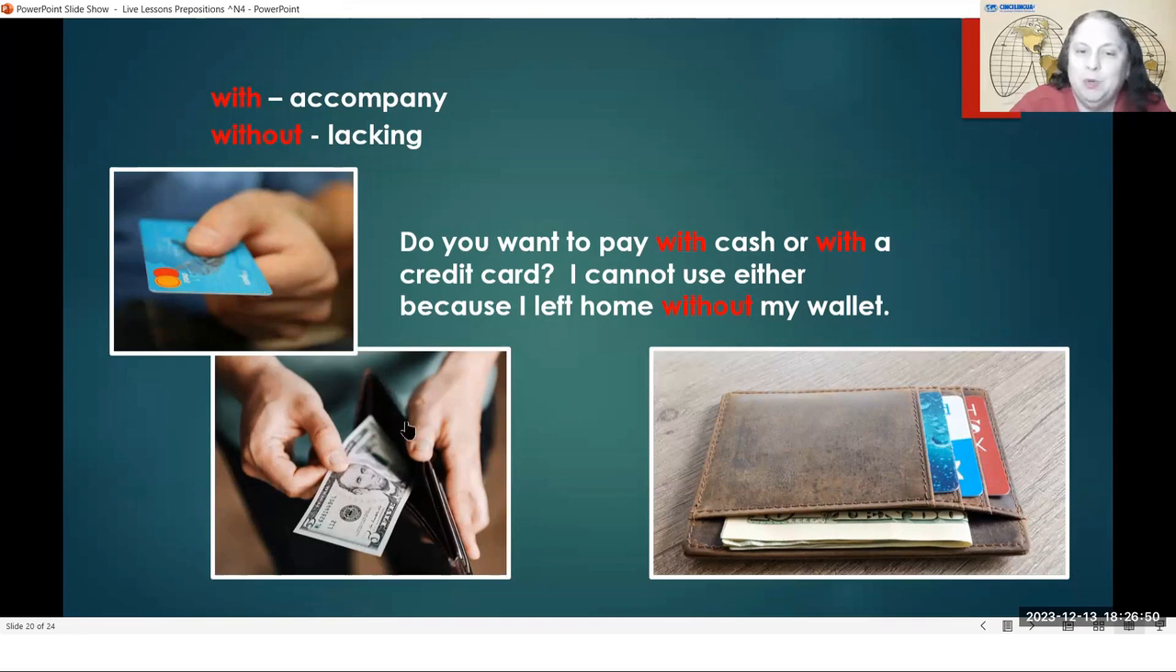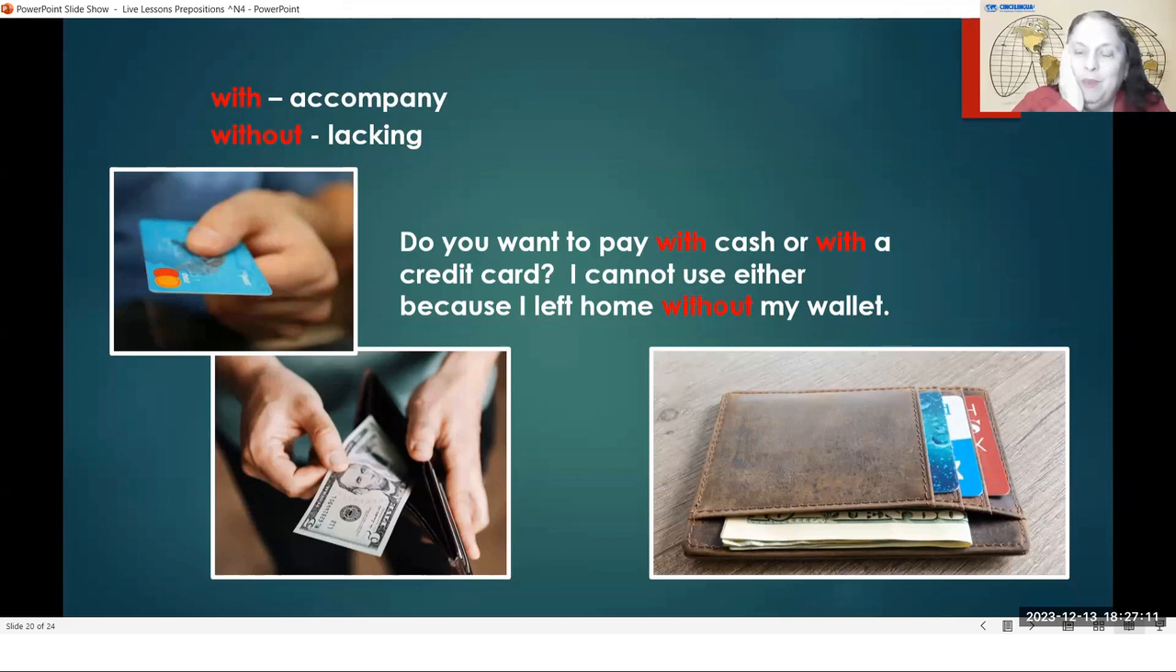And you can see this person right here has a wallet. They are opening their wallet to take out the cash. Well, you can pay with cash. You can pay with a credit card, but you cannot pay at all if you are without your wallet. You are lacking your wallet. You don't have your wallet.